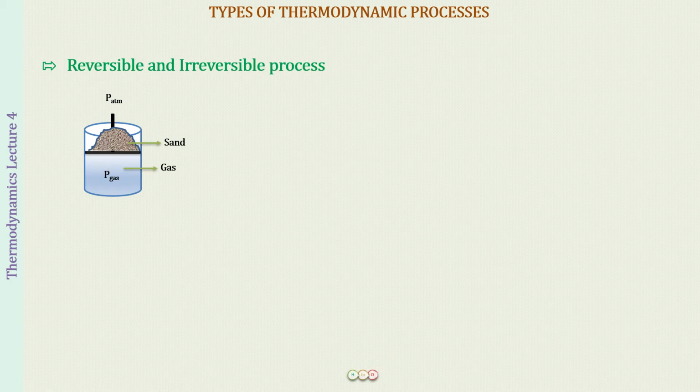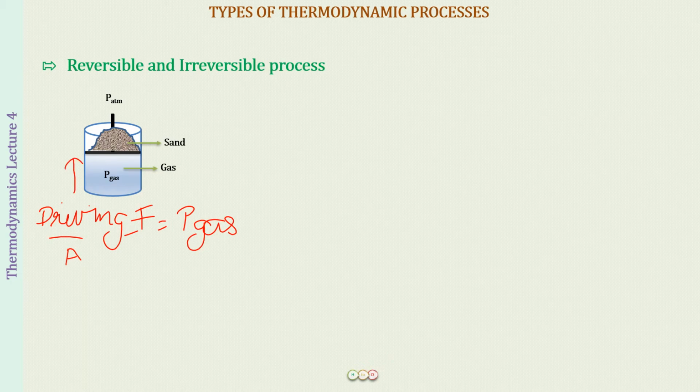You can call this pressure of the gas a force also, because this is a force that is being applied on the piston, right? So we call the force which is being applied by the gas the driving force, and this driving force per unit area will be equal to the pressure of the gas. And this is going to make the piston move up.